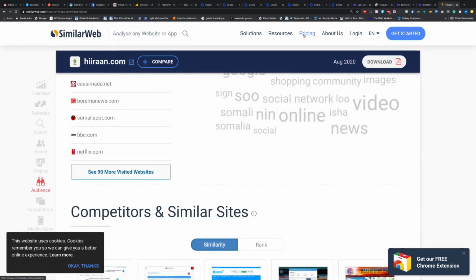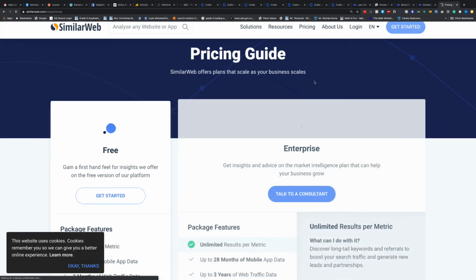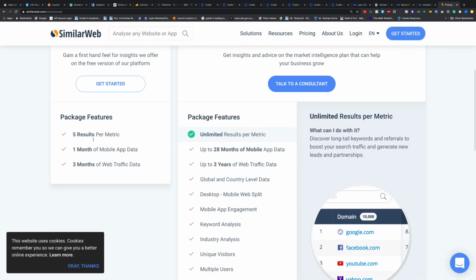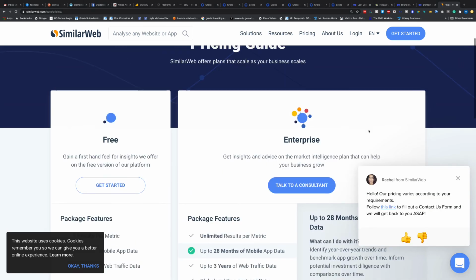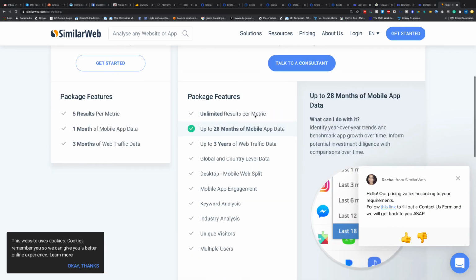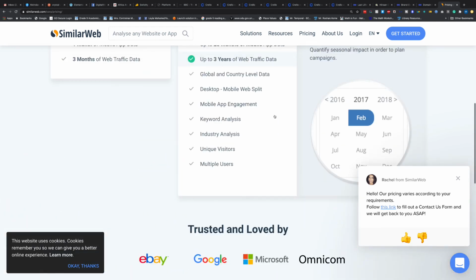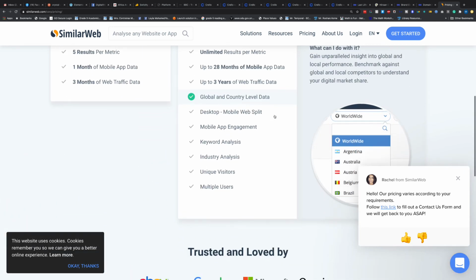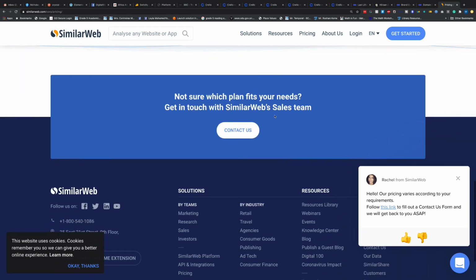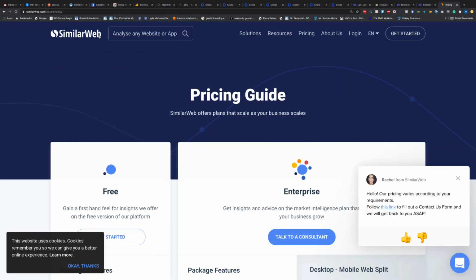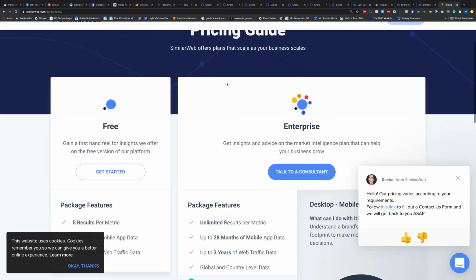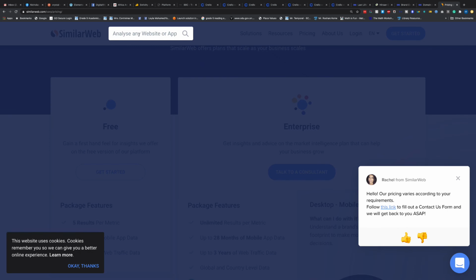But if you look at the pricing, for this tool, that's all it does. It gives you the information for this. It's free, but if you want anything more than that, you gotta talk to them. And we know when these companies tell you to call, you're not talking about a small amount of money, right? To get you that kind of insight. Basically, SimilarWeb is about your competition, what they do, how they do it, all that stuff, right? If I wanted to do the same for any website, that's exactly what you do.